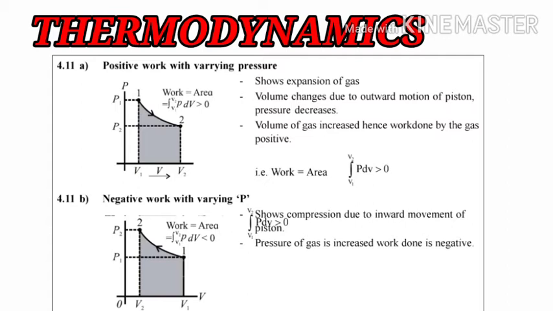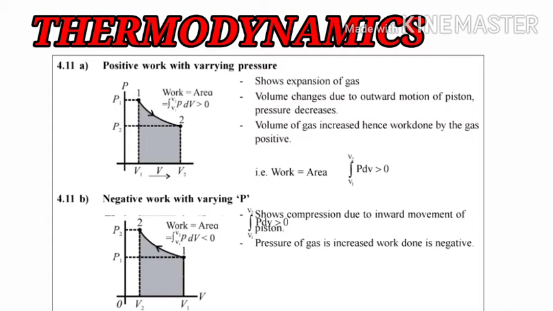So students, you can observe the diagram. At point 1 the pressure is P1 and the volume is V1. Here the pressure is constant while the volume is increased, but at point 2 the pressure is increased while the volume is constant.